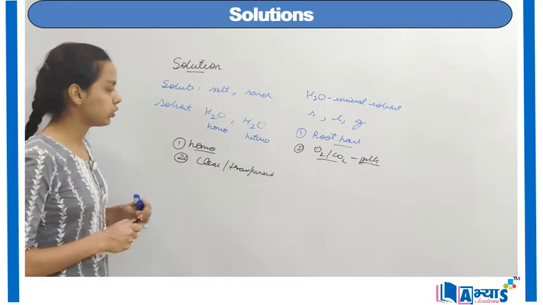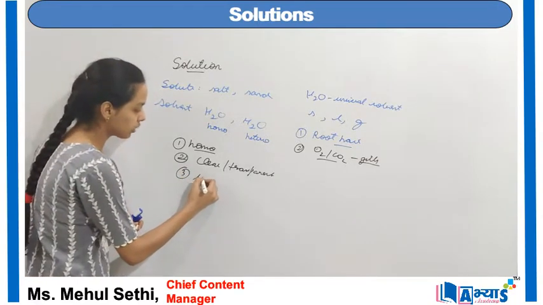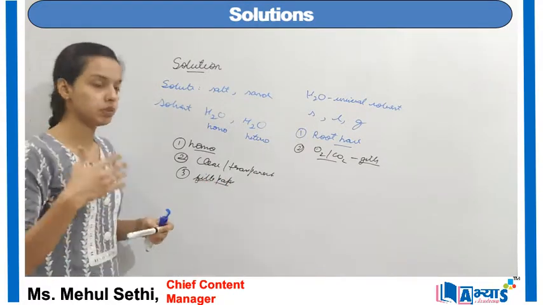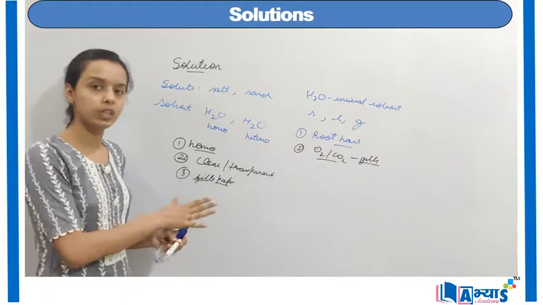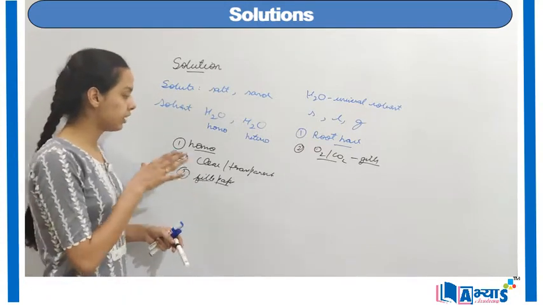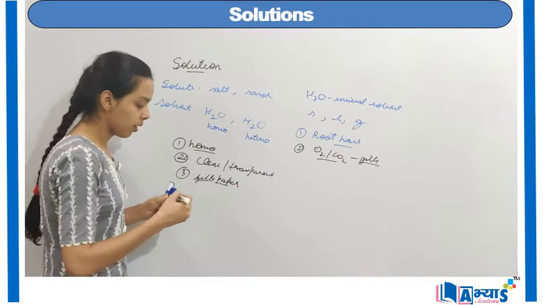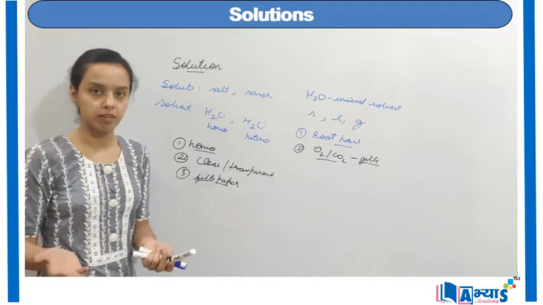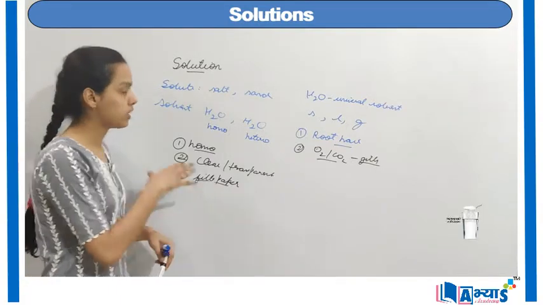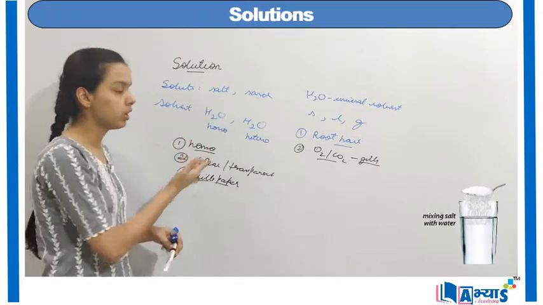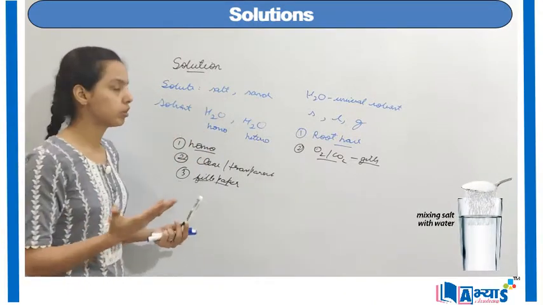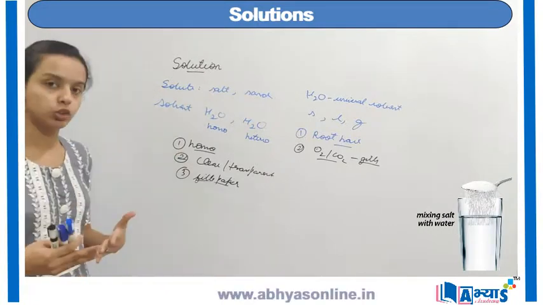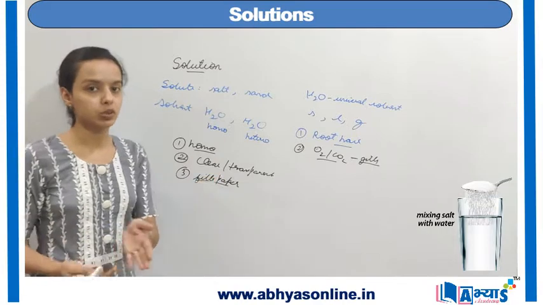The next property of solutions is that they will always pass through the filter paper. A video has also been made by Abhas Online on the concept of filtration, but in this concept we talk about the filter paper. Because solutions are homogeneous, they will pass through the filter paper and no residue will be left. While separating a mixture of sand and water or salt and water, generally we refer to the process of evaporation. These were the properties of solutions: they are homogeneous, they are transparent, and they will pass through the filter paper.